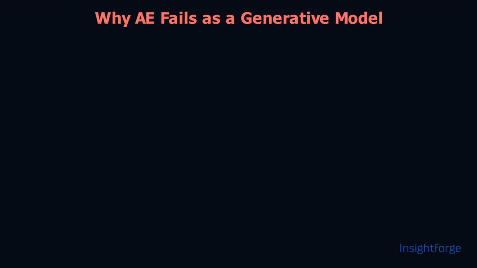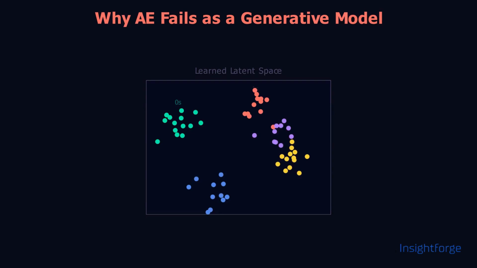But the moment you try to use it as a generative model, it completely falls apart. During training, the autoencoder tries to push training points as far apart as possible in the latent space to reduce reconstruction loss. Zoom in on that learned latent space. Not all regions are mapped. A random point will almost certainly generate a completely noisy, invalid image. And since we have no knowledge of the distribution of points in the latent space, we cannot sample from it to generate new variations of data.